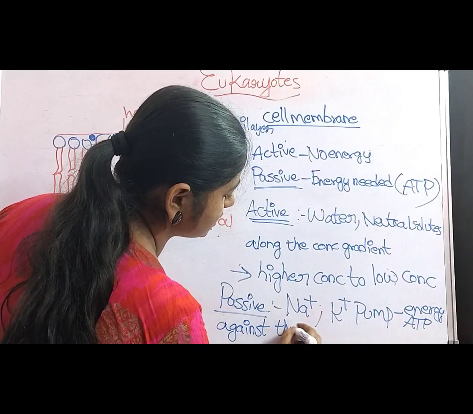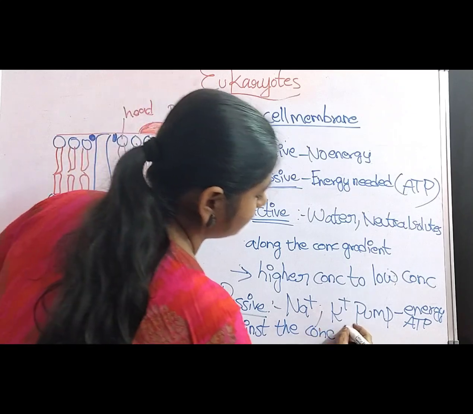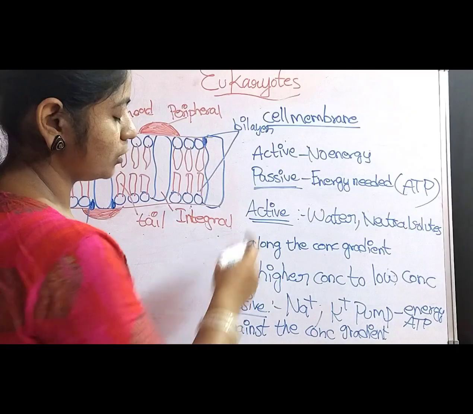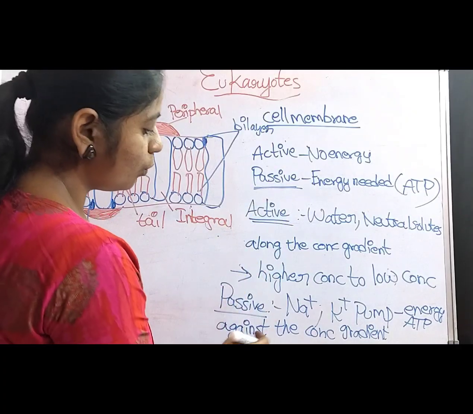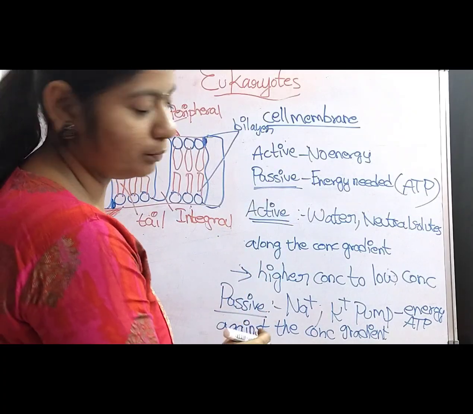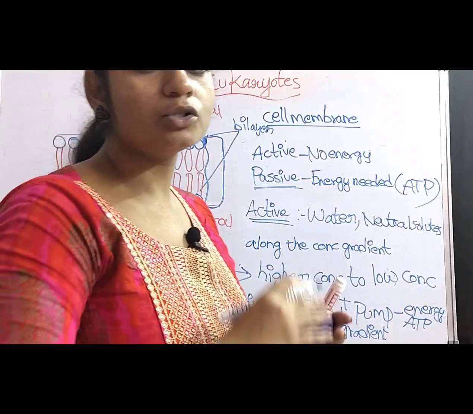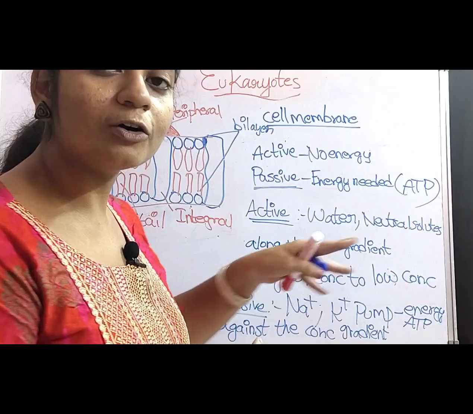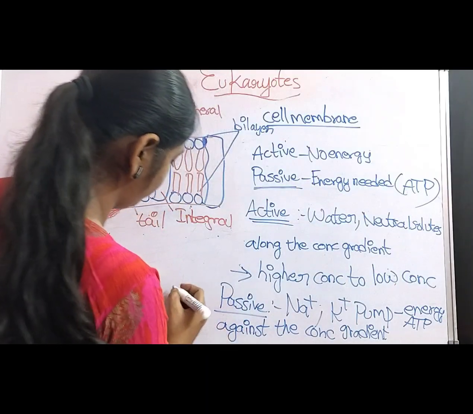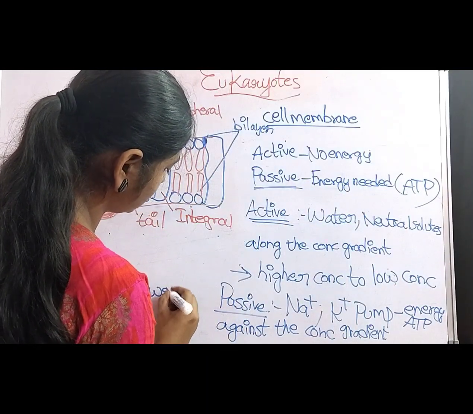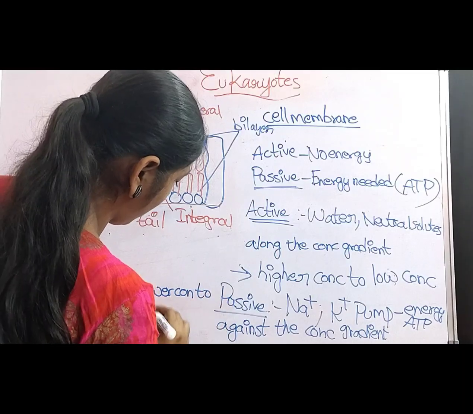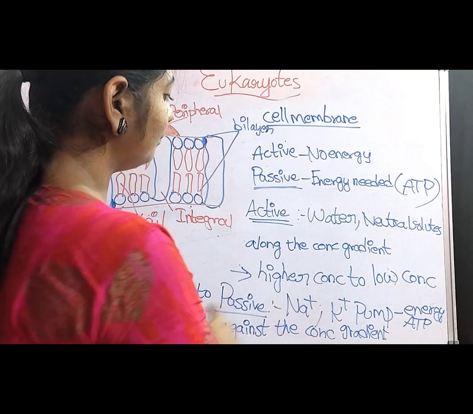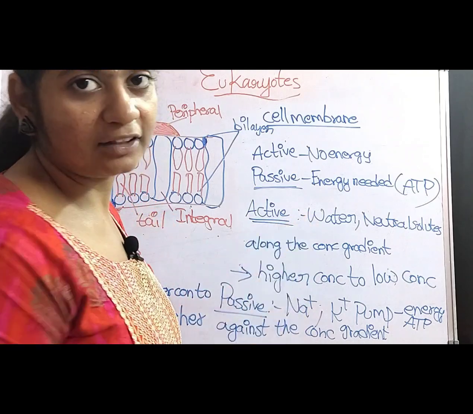Against the concentration gradient. Which means opposite of passive transport, opposite of active transport. What happens exactly in the active transport is, if the sodium molecules want to transport across the membrane, they get moved from lower concentration to higher concentration. So, this was completely opposite to that of the passive transport.